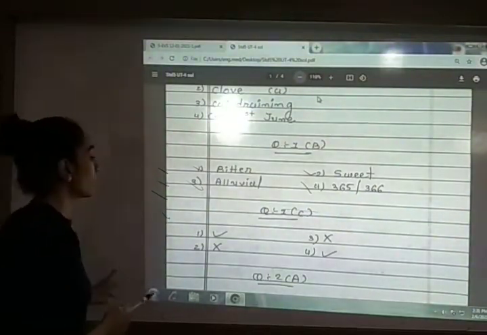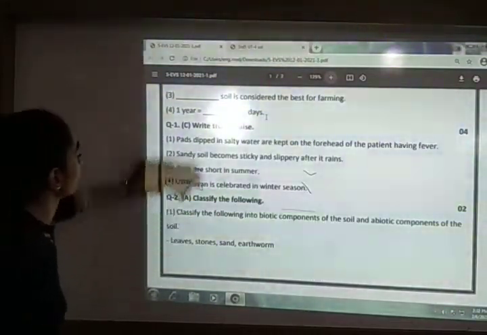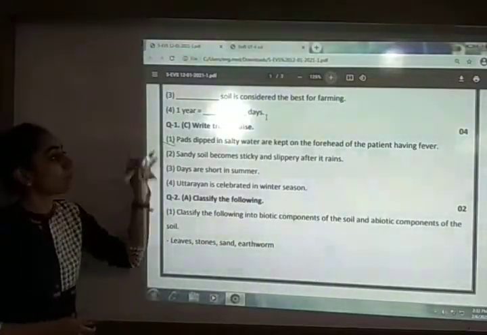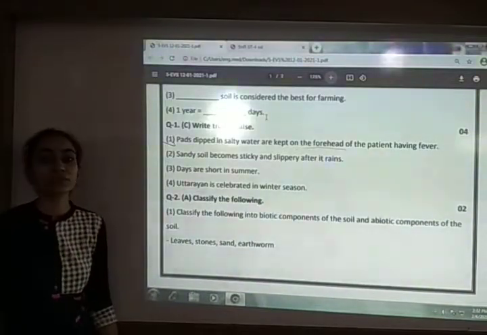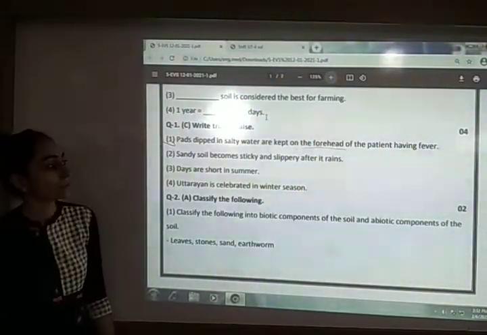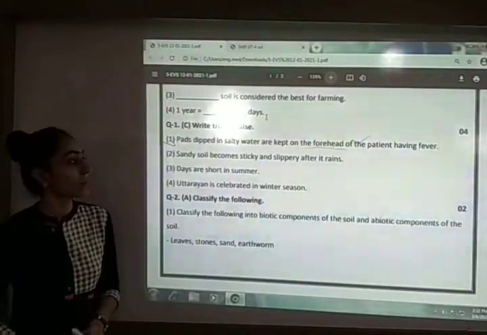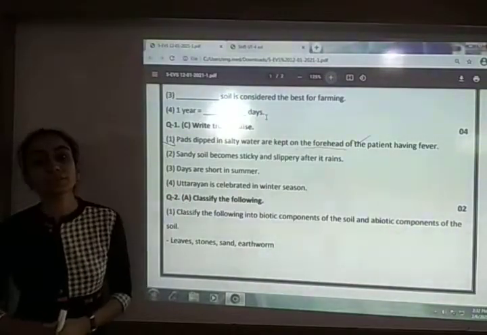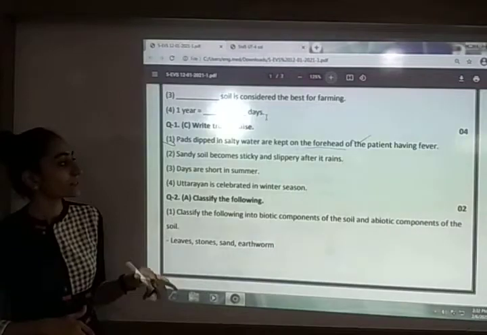Next, question number 1C, true or false. Write true or false. The first one is, pads dipped in salty water are kept on the forehead for the patient having fever. So here your answer is true. For the patient having fever, as the primary cure, we put pads dipped in salty water on the forehead of that patient. So your answer is true.